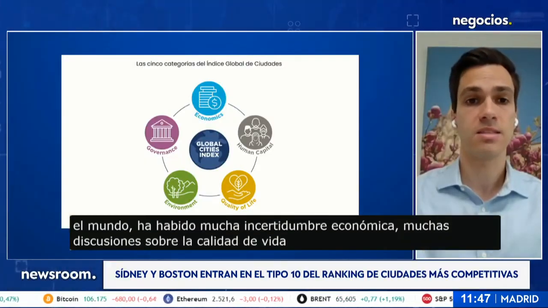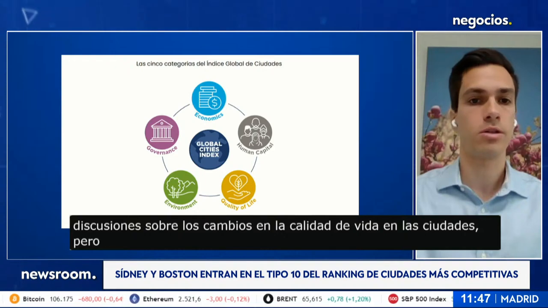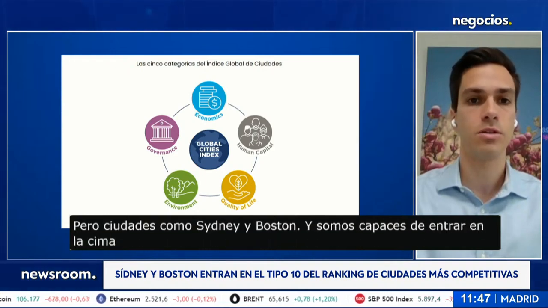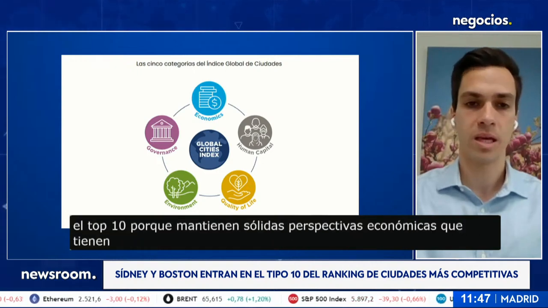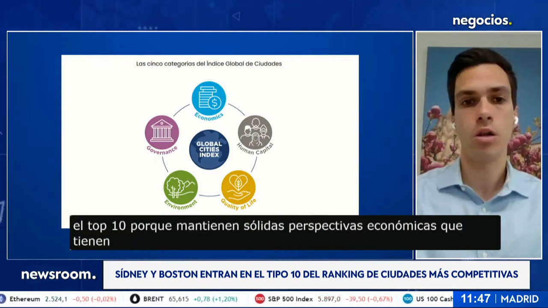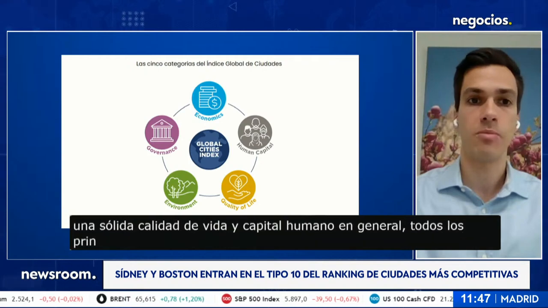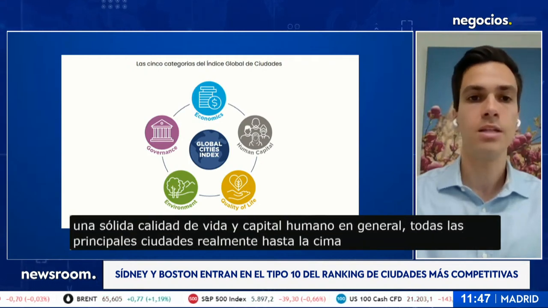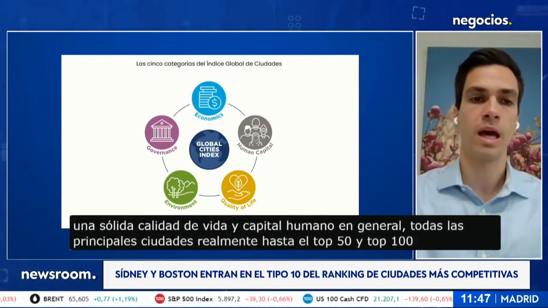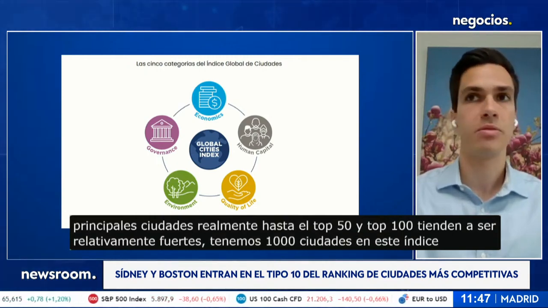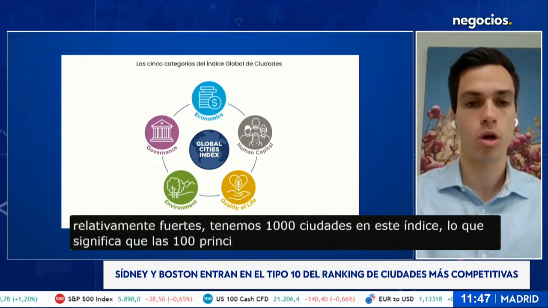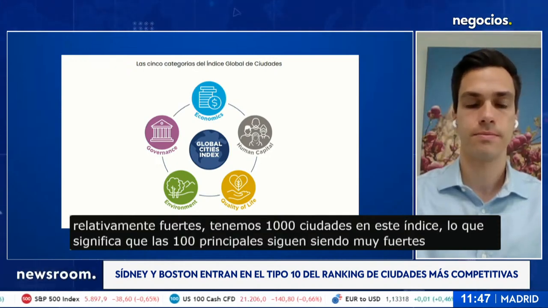But cities like Sydney and Boston were able to enter the top 10 because they maintain strong economic outlooks. They have strong quality of life and human capital. Overall, all of the top cities, really down to the top 50 and top 100, tend to be relatively strong, right? We have 1,000 cities in this index, which means that the top 100 are still very strongly performing cities.